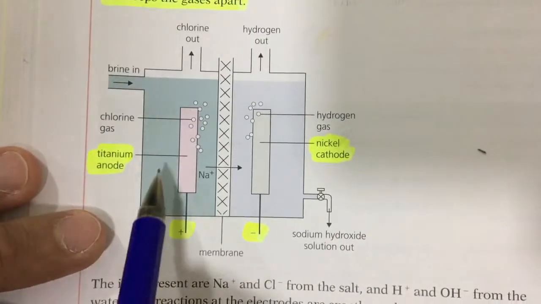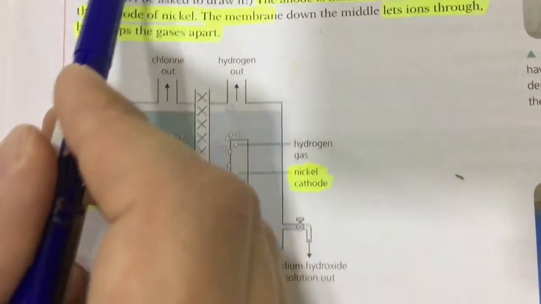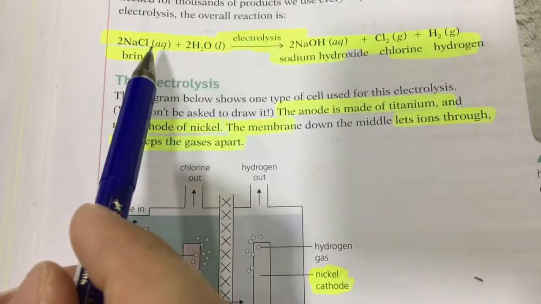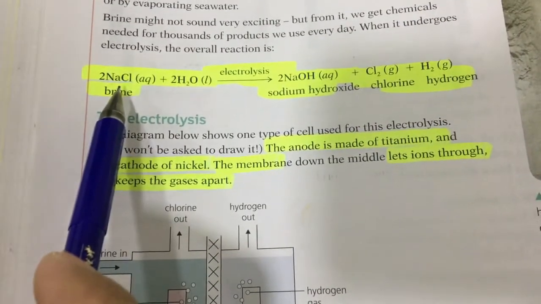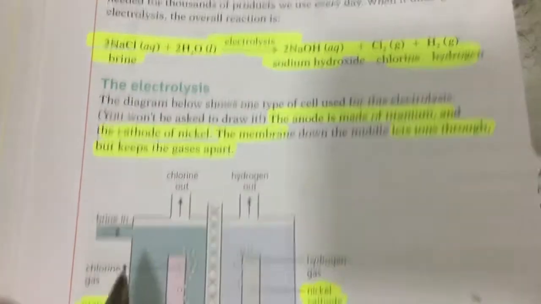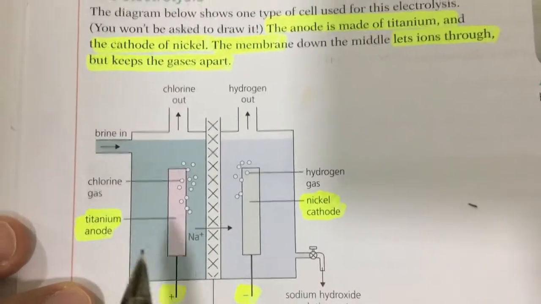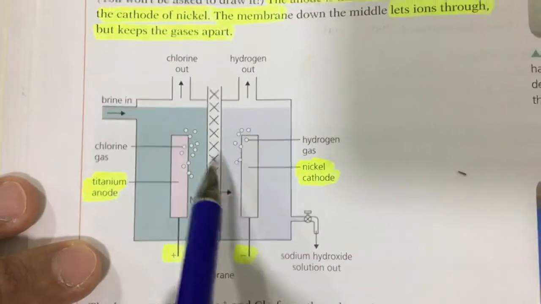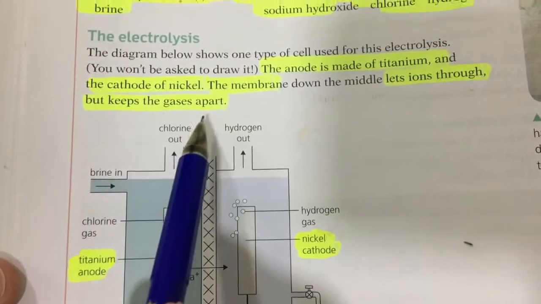The titanium anode, a positive electrode, will attract the negative ions. The negative ions are chloride and hydroxide. The question is what we will get. Because we have a halide here, halogen forms. So chlorine bubbles form here at the anode. And we use a membrane in between. This membrane lets ions through but keeps the gases apart.